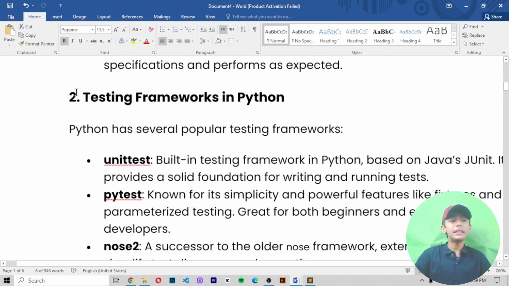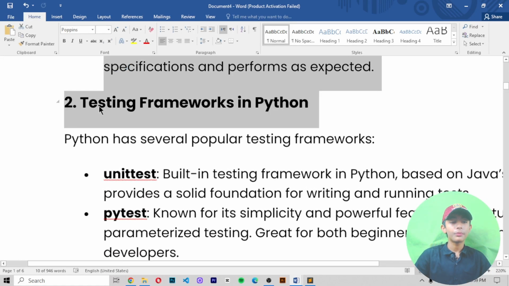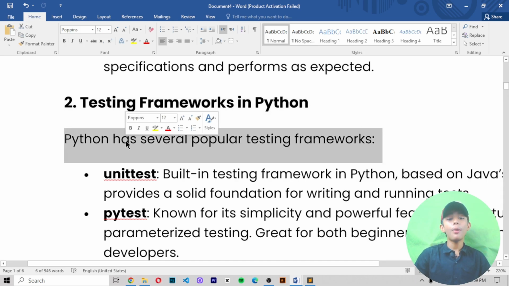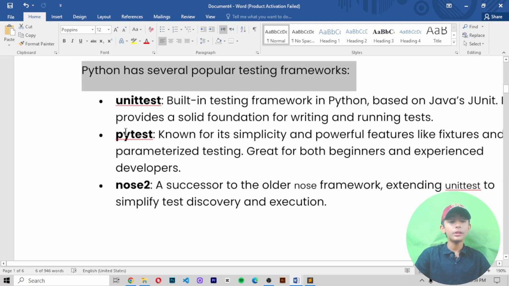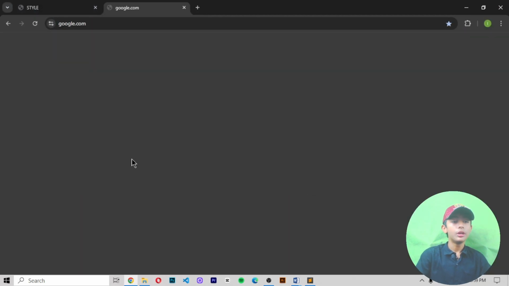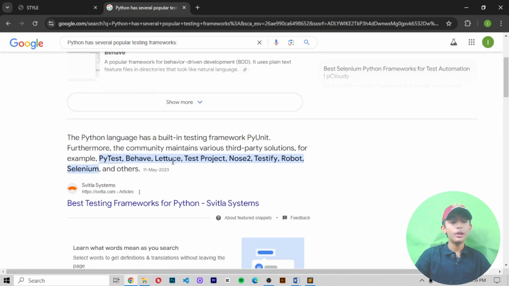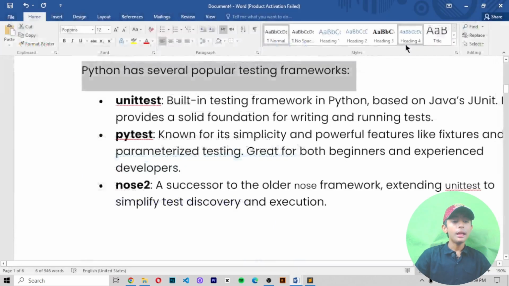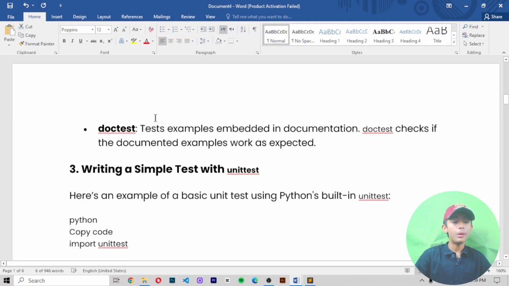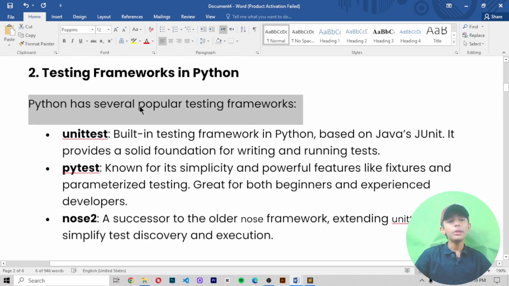Number 2 is testing frameworks in Python. Python has several popular testing frameworks. If you search it on Google, let me show you. There come PyTest, Behave, Lettuce, TestProject, Nose2, Testify, Robot, Selenium, and I am telling you about four popular testing frameworks. So let me tell you.